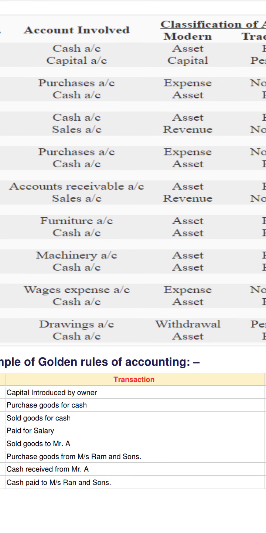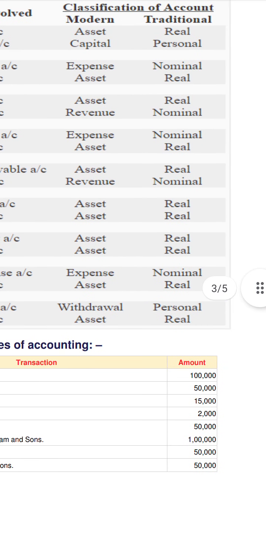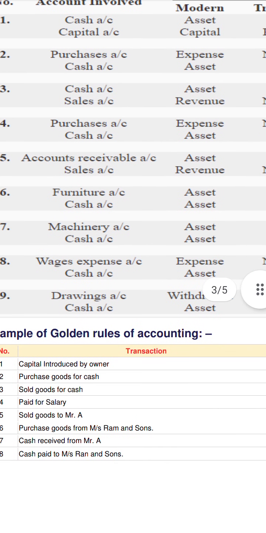Furniture and cash are both assets in the modern approach, but in the golden rule approach all are real accounts. Machinery, assets; cash, assets; wages is an expense; cash is an asset; drawings is a withdrawal, treated as an expense; cash is an asset.